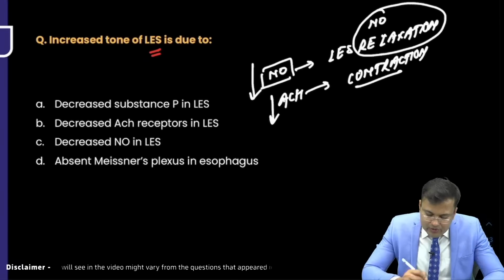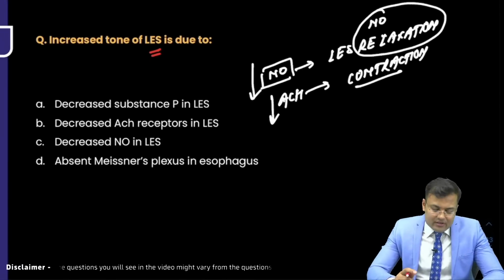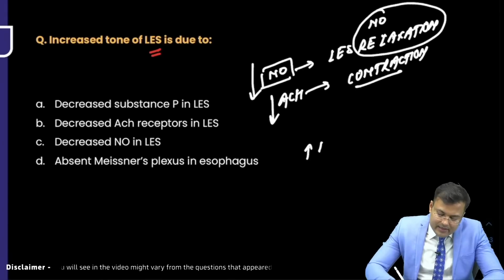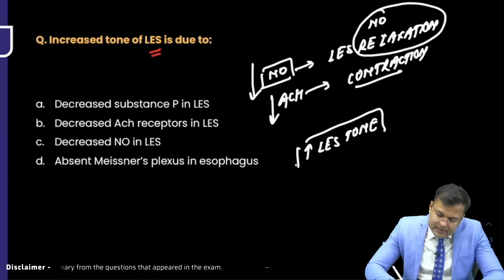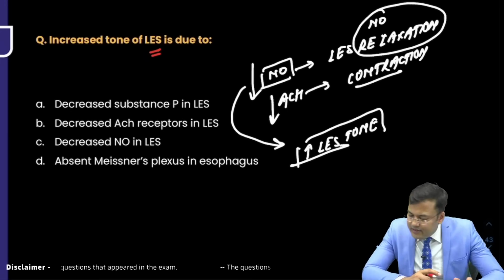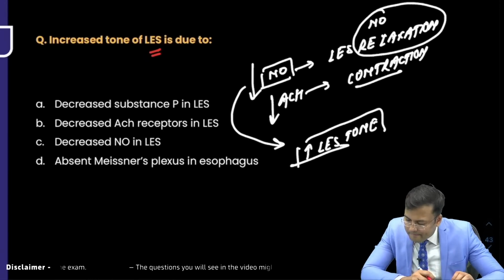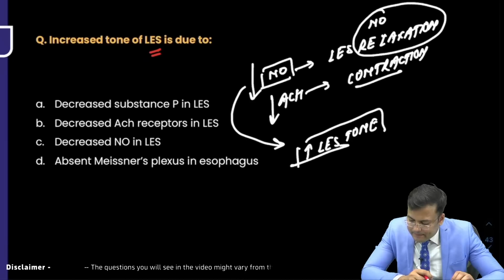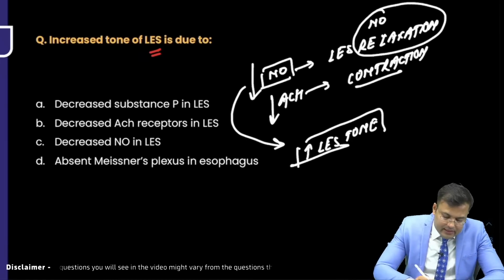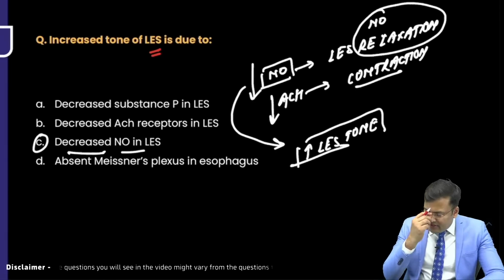So decreased nitric oxide will lead to increased LES tone. The correct answer would be C, decreased nitric oxide.